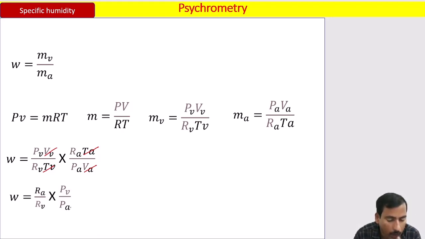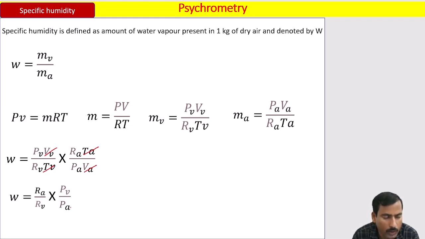First of all, I would like to teach you why the volume of water vapor is equal to volume of dry air, and how the temperature of dry air is equal to temperature of water vapor. If both the temperatures are the same, then only you can cancel them. If both the volumes are the same, then only they get cancelled. Otherwise, how can you get them cancelled? So that concept we will learn, then we will continue the derivation.